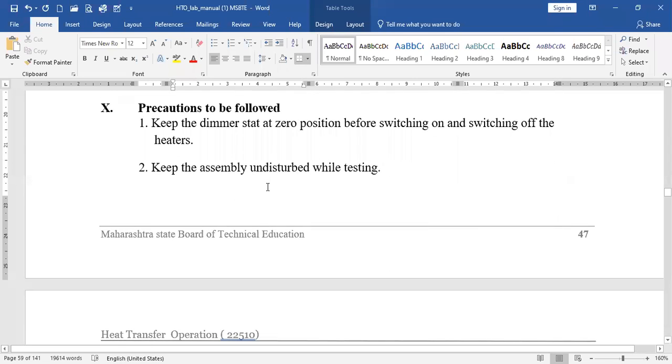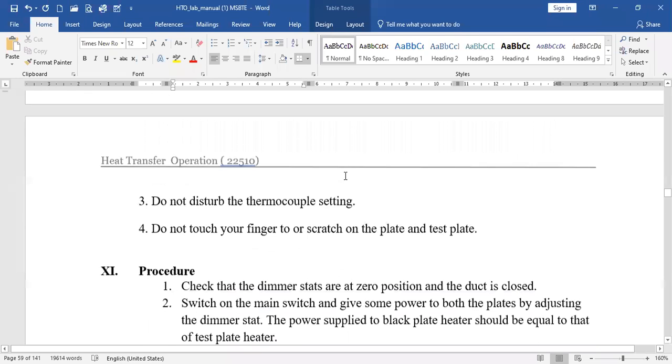Then the precautions to be followed: keep the dimmerstat at 0 position before switching the heaters on and off. This was already discussed in the composite wall experiment. Keep the assembly undisturbed while testing, because there may be some effect of humidity, forced convection, fans, blowers, etc. on this apparatus, and the reading may change.